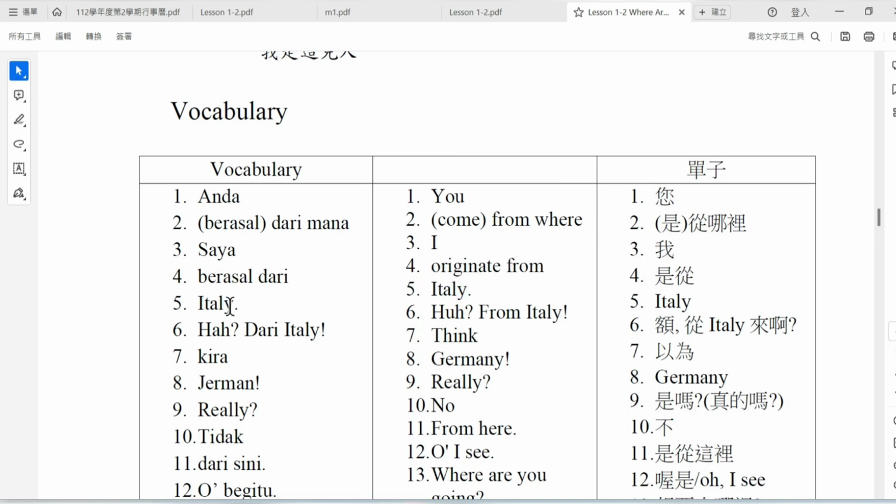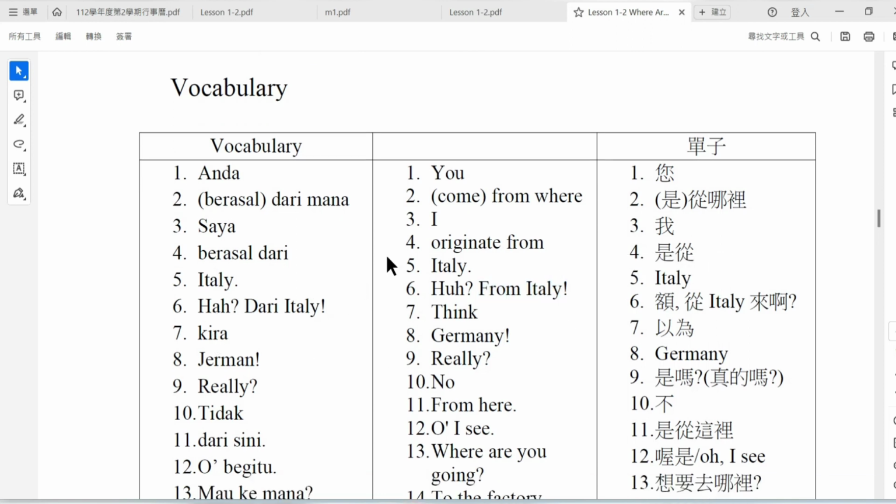Actually, this one I need to write Italia. Italy. Okay, ah, dari Italy. This one I need to write Italia here. Okay, Italia. I wrote something wrong here. In Indonesian, Italia.